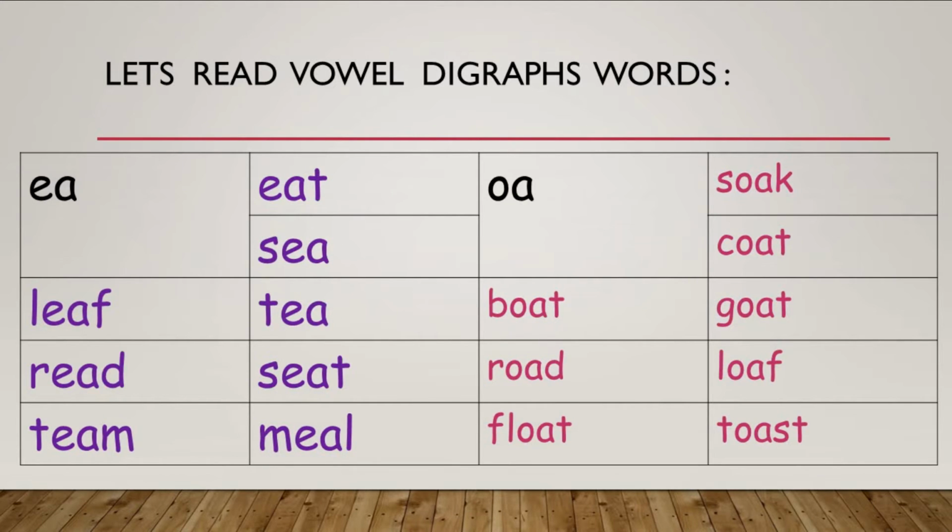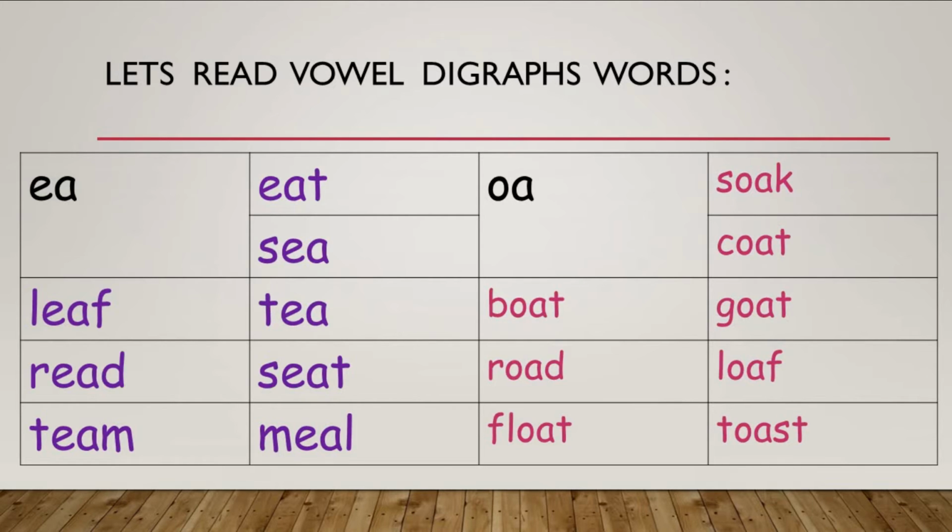Next, EA digraph. Again, A will be silent and E will talk. So the sound will come like this. Eat, eat. S, E, see. L, E, f, leaf.